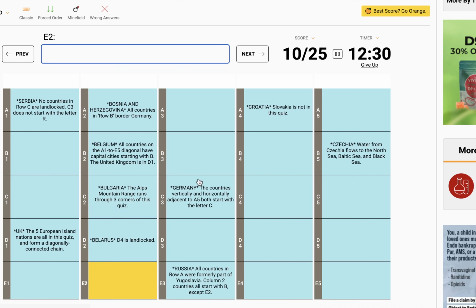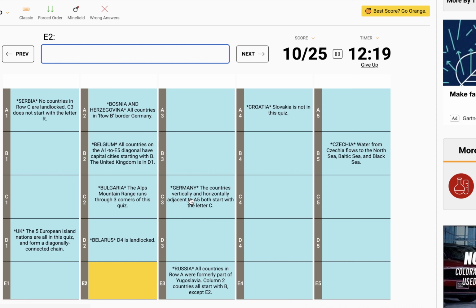So we have two more clues here. The Alps mountain range runs through three corners of this quiz. So we're talking like southern France, Switzerland, Italy, Austria, Slovenia, I think is going to be A5 because we need a Yugoslav nation that has Alps in it. I highly doubt any of Italy was ever in Yugoslavia. I don't know too much about that part of history, but I feel like that would be something I'd know. But I also don't know if the Alps go all the way over to Slovenia.